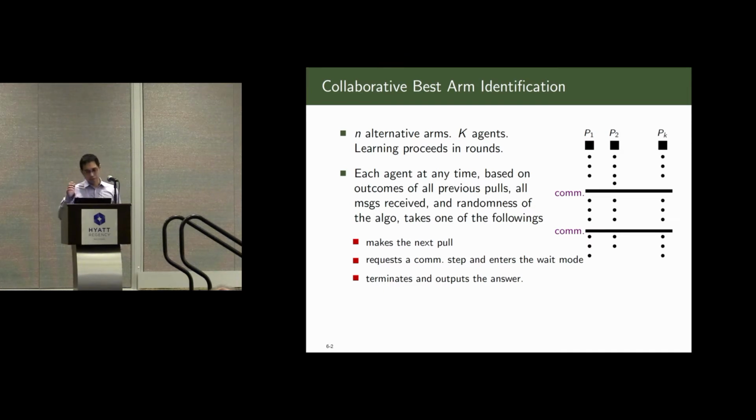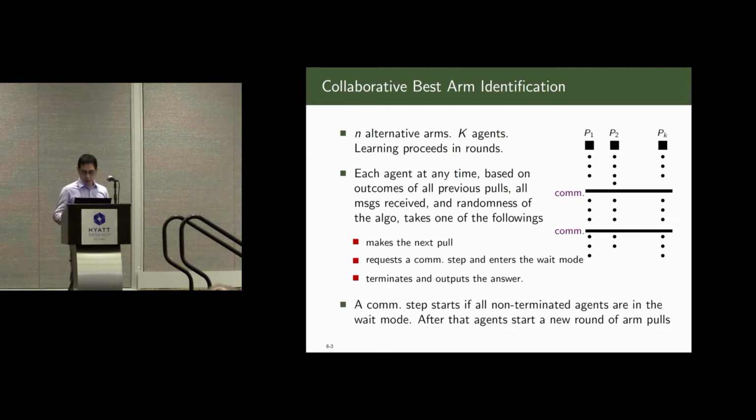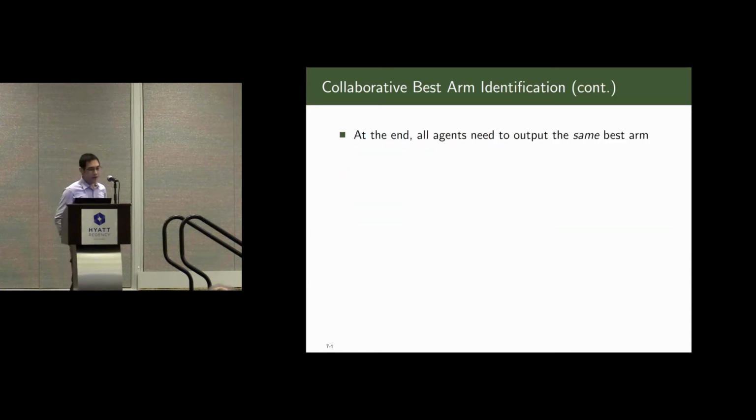It can either make the next pull, or request a communication step and enter the wait mode, or terminate and output the answer. A communication step starts when all the agents are in the wait mode, and after the communication, the agents will start a new round of arm pulls. At the end of the day, we require all the agents to output the same best arm.